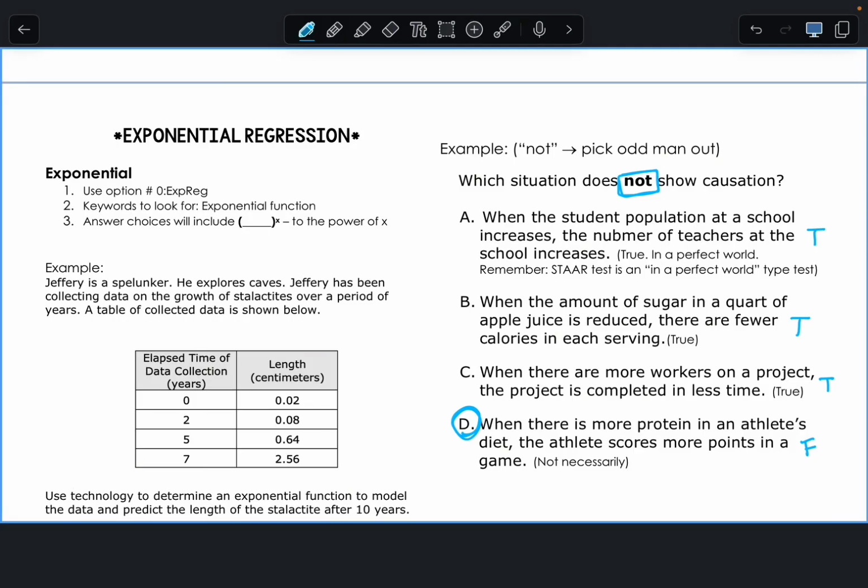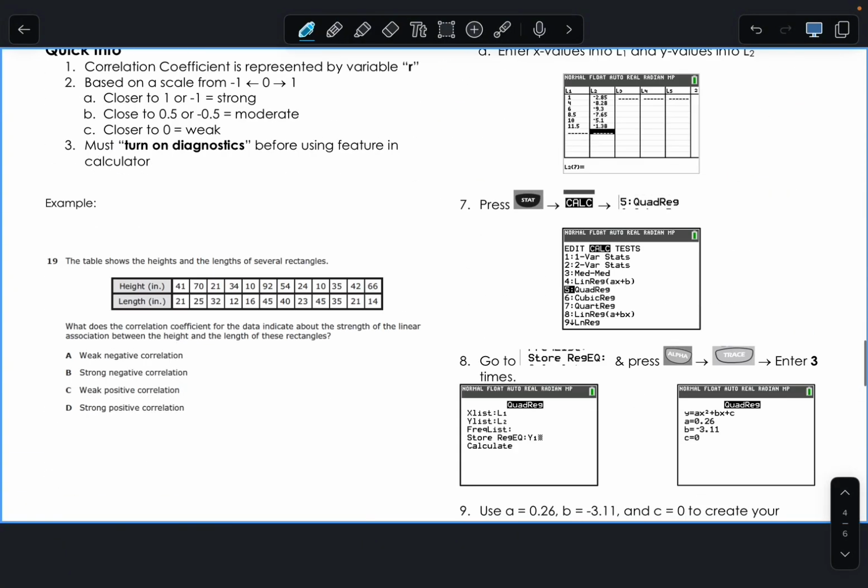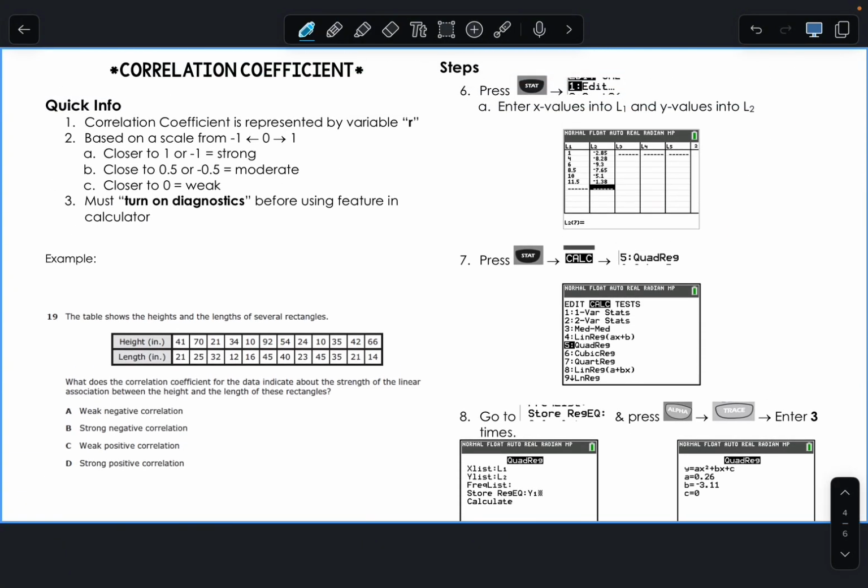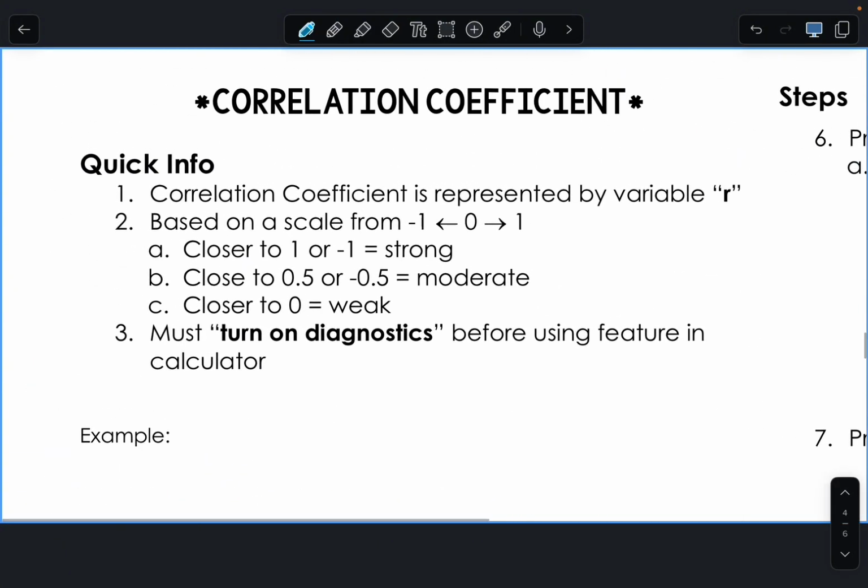Correlation coefficient. First thing you need to know is correlation coefficient will always, regardless if it says it or not, always be linear. Okay? It's always linear. I've only ever seen one question on the STAR test that doesn't say the word linear when it's asking about correlation coefficient. And there's one in the packet, so just make sure it's linear.